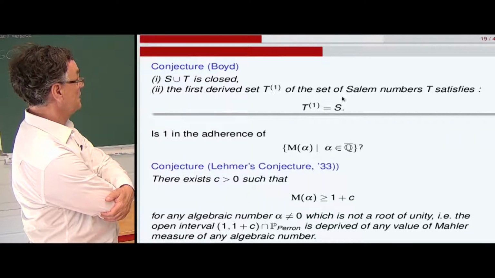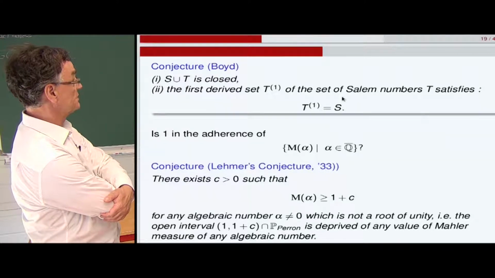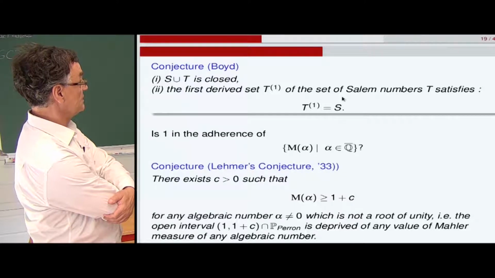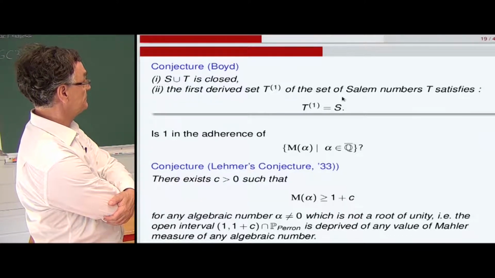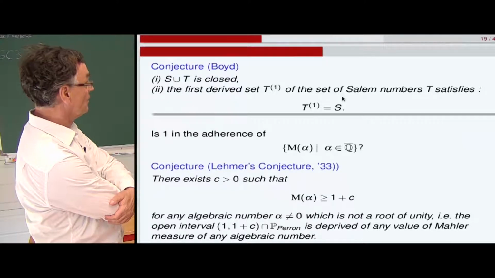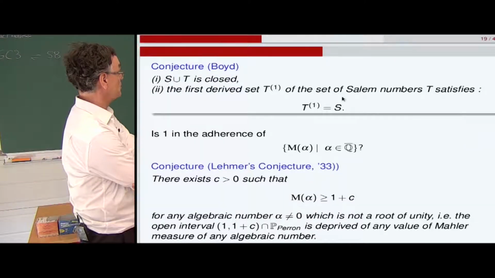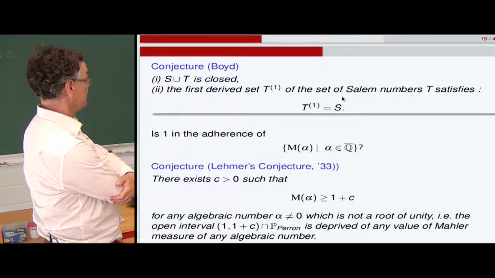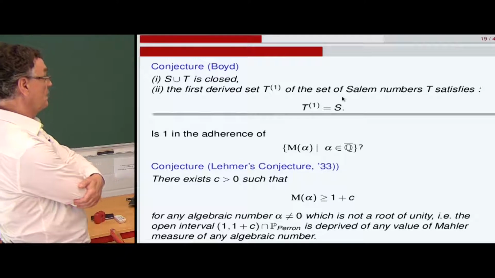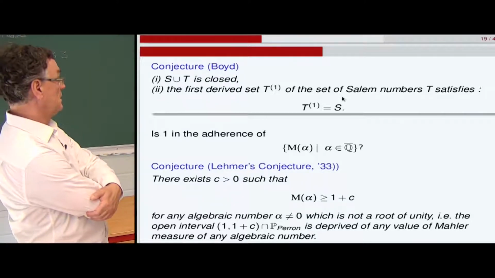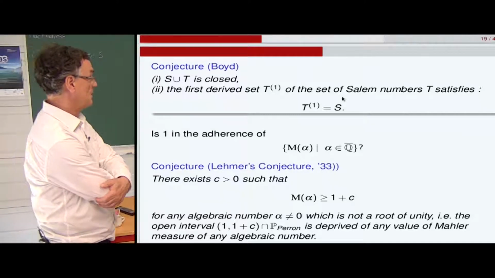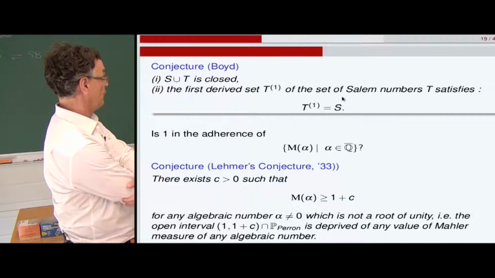So is the infimum of the set of Mahler measures 1? The conjecture of Lehmer says that it's no. There exists a universal constant C, strictly positive, so that the Mahler measure is always bounded from below by 1 plus C for any algebraic number that is not a root of unity.